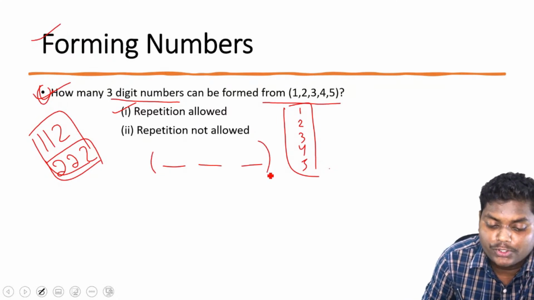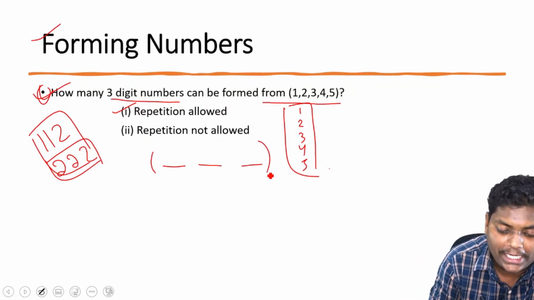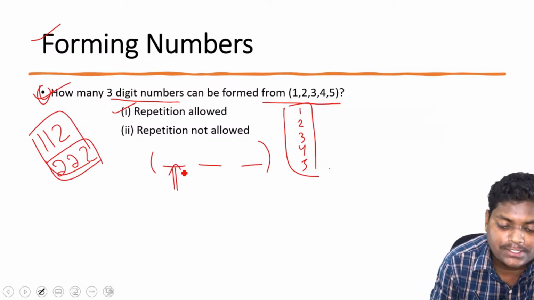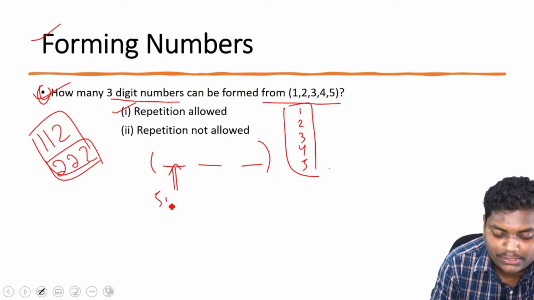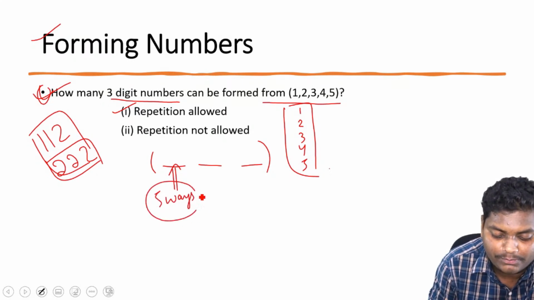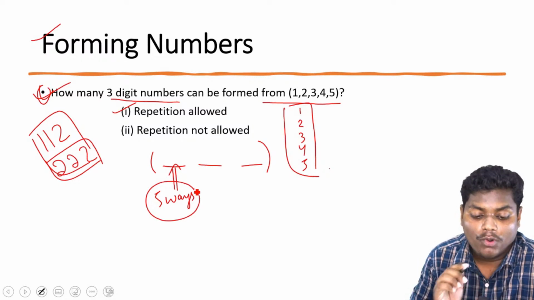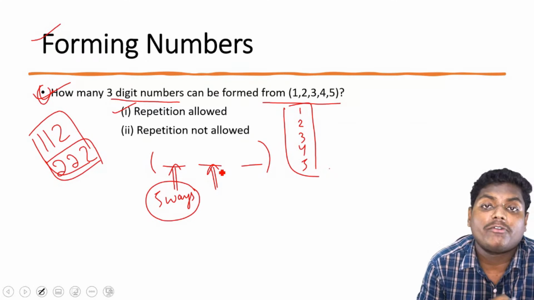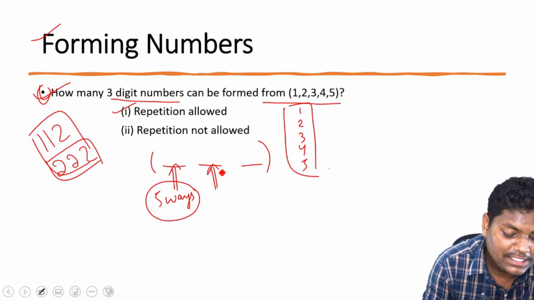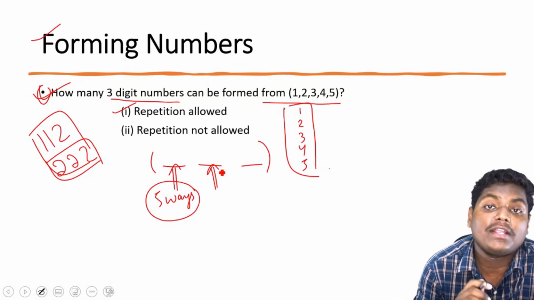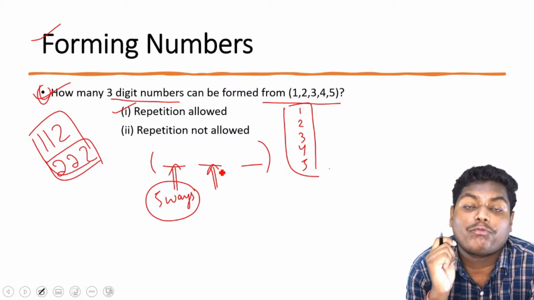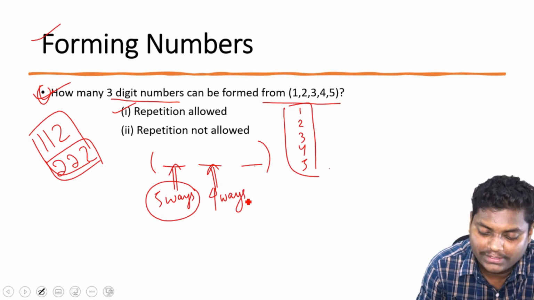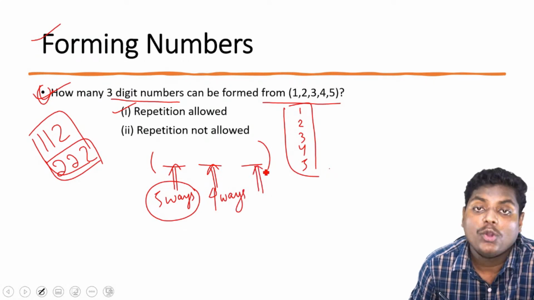So if repetition is not allowed and we have a total of 5 numbers, and we need to make a three-digit number, we can fill up the first digit in 5 ways, because we have 5 numbers here. Now, what will be the number of ways for the second one? Since we cannot repeat the number, we now have 1 less. So we'll have 4 ways. Is this clear? Since we cannot repeat, they need to be distinct.